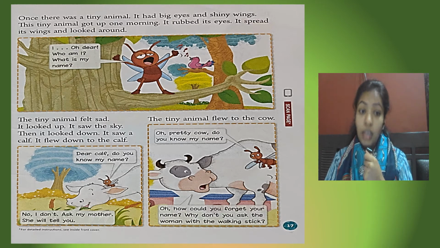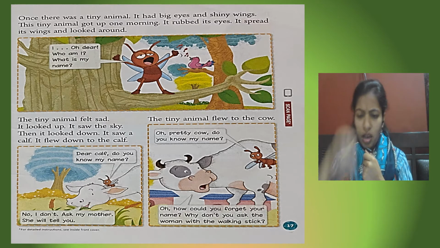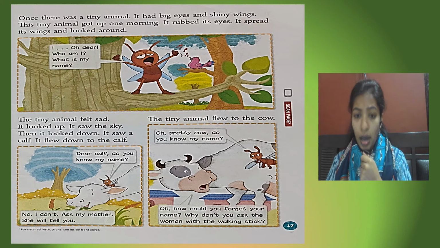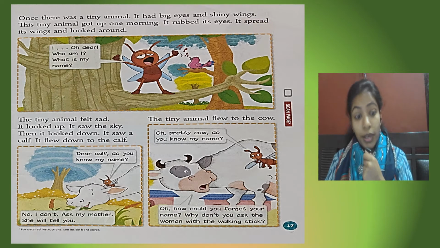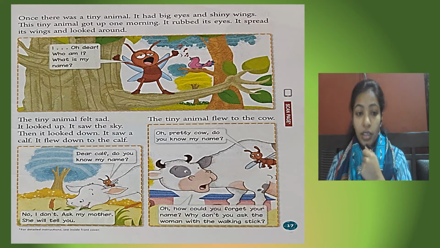This tiny animal got up one morning. It woke up one morning, just like you wake up daily. It rubbed its eyes. It spread its wings and looked around.